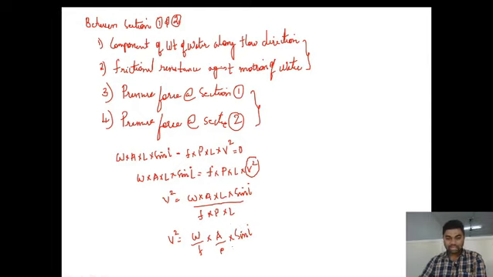So the value of V square is w by f into A by P into sin i.